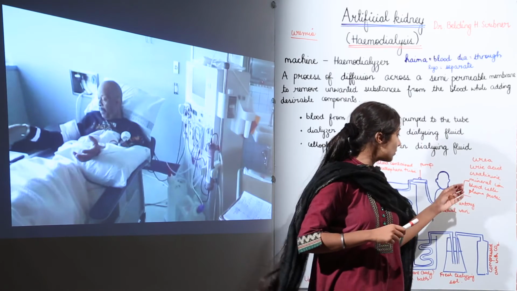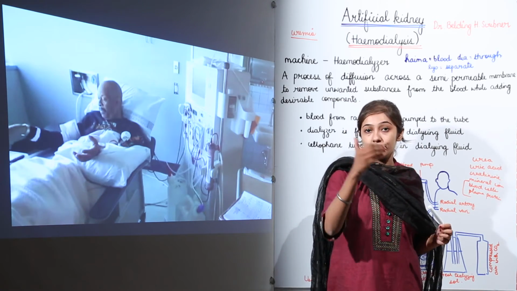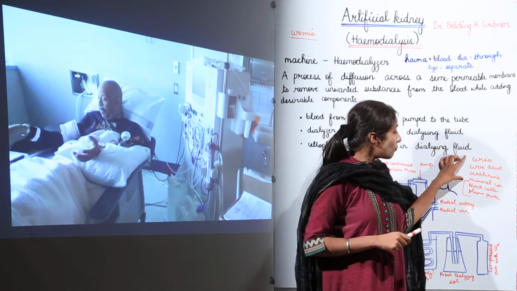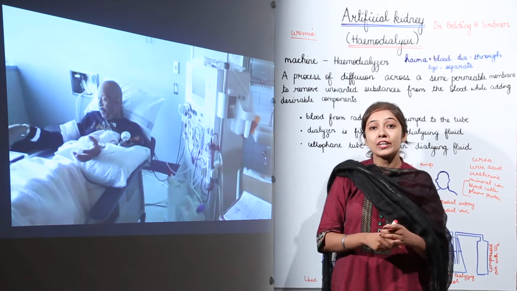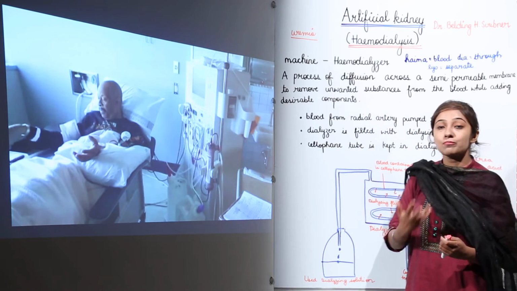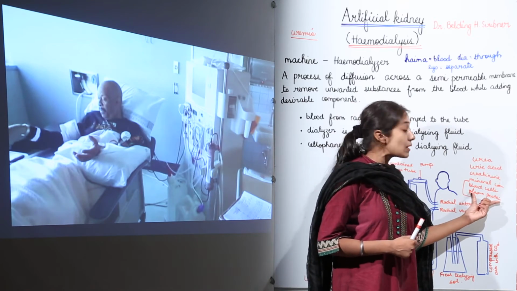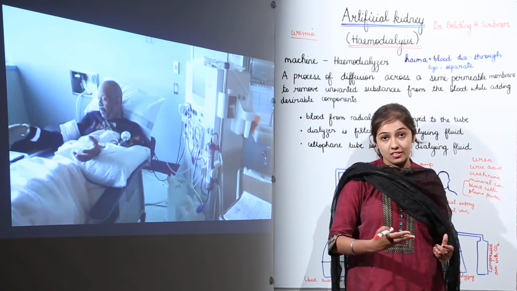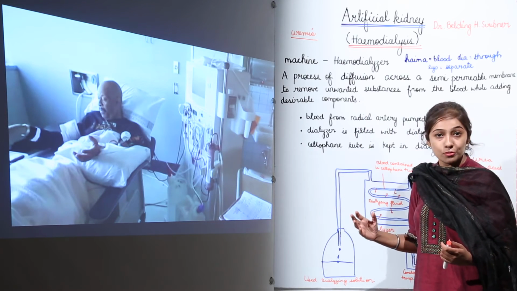It is impermeable to the blood cells and the plasma proteins. They are not going to diffuse out. But components such as urea, uric acid, creatinine and mineral ions are going to diffuse out. One very important feature of this cellophane tube is that the plasma proteins are not lost. They stay in your blood, and only the toxic components are removed.